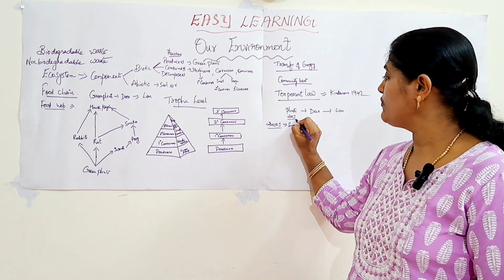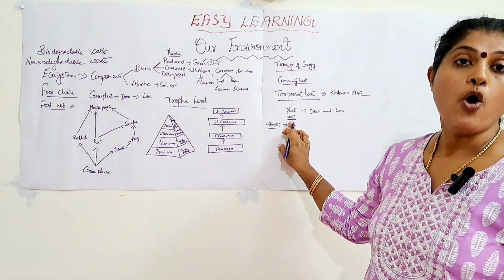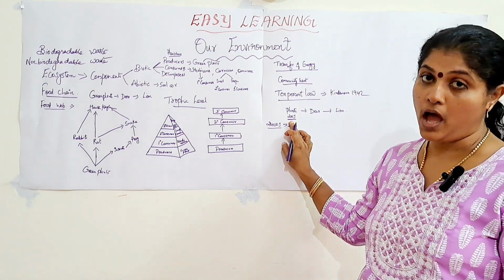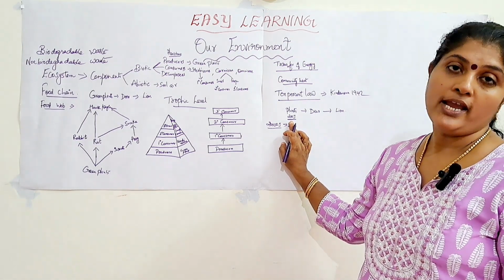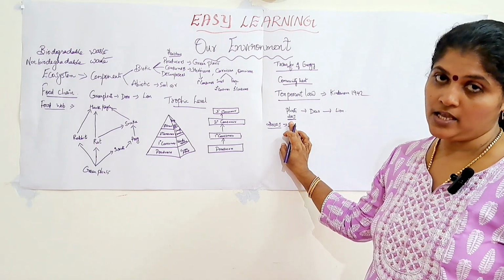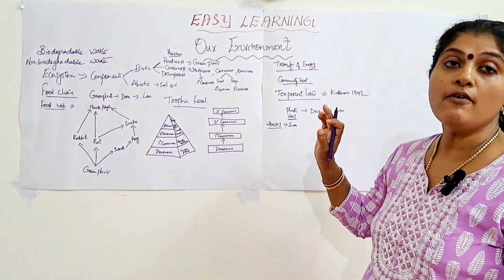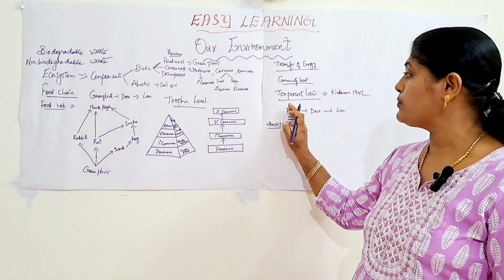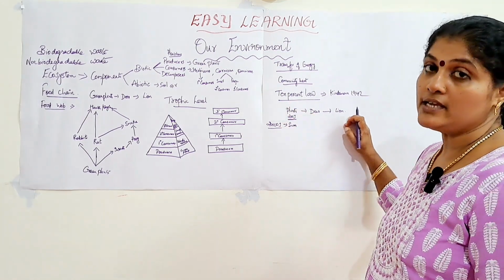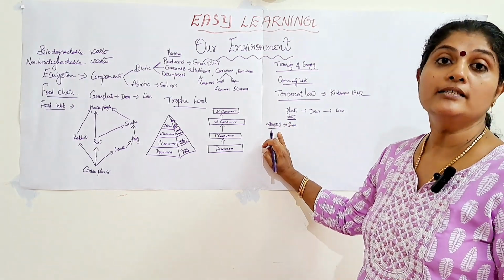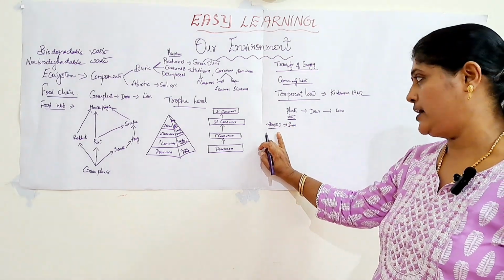So, how much energy is available for plants? Only 200 joules of energy is available for the plants for the process of its metabolic activities. As per this 10% law, we will calculate only from the producer level. The 10% law will be applicable, but it is not applicable for the energy which is provided by the sun.